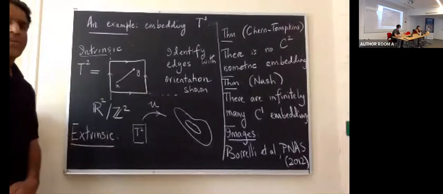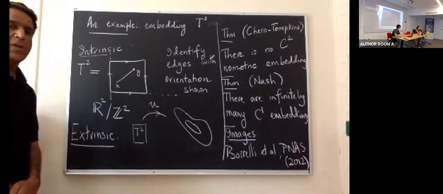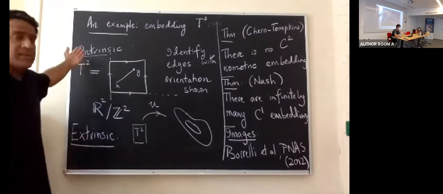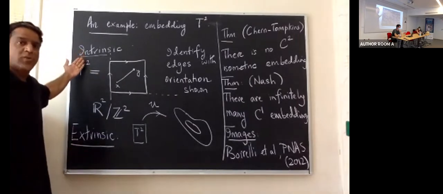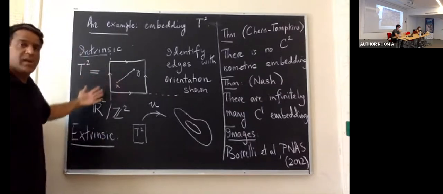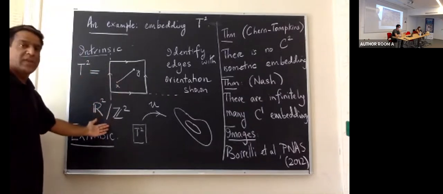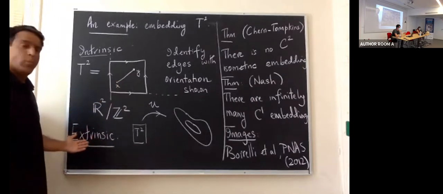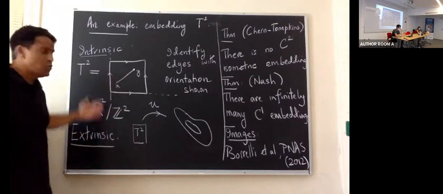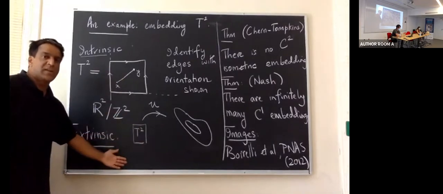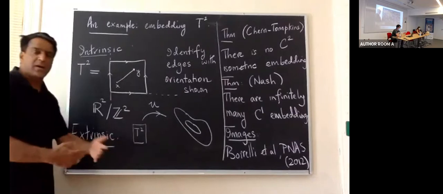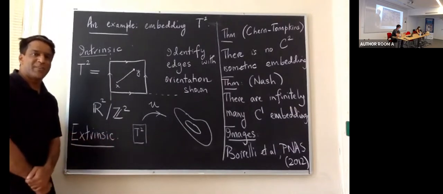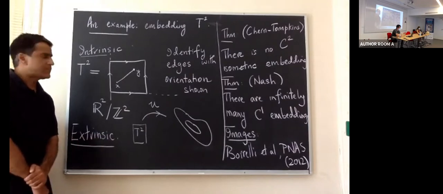I would like to illustrate the striking nature of Nash's low codimension, low regularity result by presenting you with a simple example. So let us consider the embedding problem for the standard torus. The standard torus is R2 quotiented by the integer lattice, and the notion of length is exactly flat Euclidean length. What we are trying to do is reconcile two pictures. On one hand, the torus defined intrinsically in this manner. On the other hand, the torus corresponding to, for example, the shape of a donut or a bagel for those of us who live on this continent.